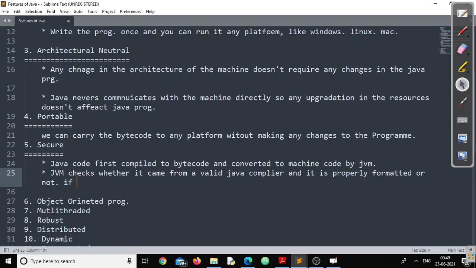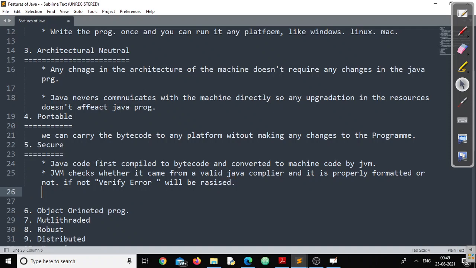Now, if not, then a verify error will be raised and the program will never get executed. And if there is no error, happily it will execute your code. So the chances are very, very slim, almost nonexistent, that a hacker can inject his or her own code into JVM and try to execute some malicious code. It is not possible because of the internal architecture of JVM, the Java Virtual Machine.